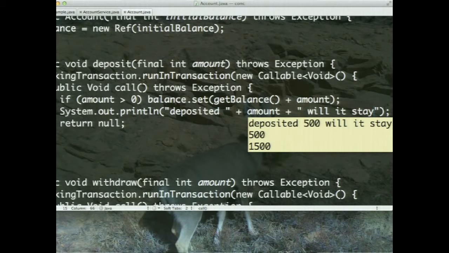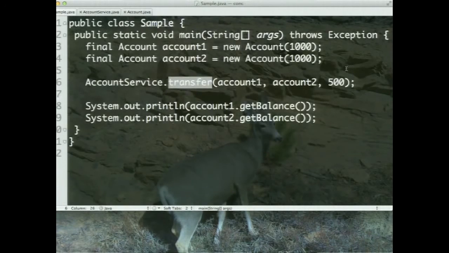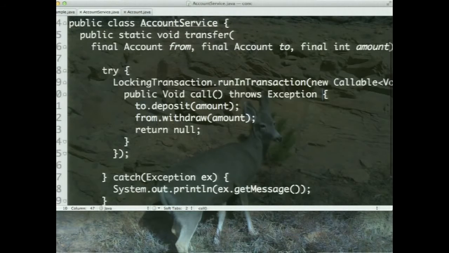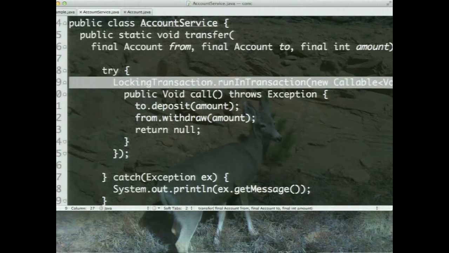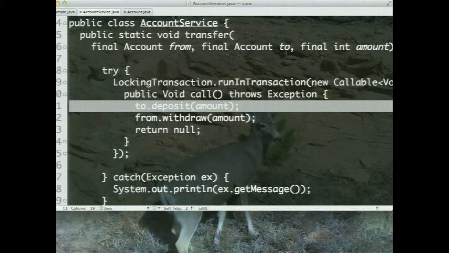I'm going to go back to this code here. And I'm going to ask him to transfer not 500, but 5,000 between these two accounts. I know we're a bit nervous now, isn't it? What's going to happen? Well, let's step into the transfer method first of all. In the transfer method, we get into the transaction, and it says, go ahead and transfer. Give this guy $5,000. And he's like, I'm rich, right? He's happy. And he's running out of the building.